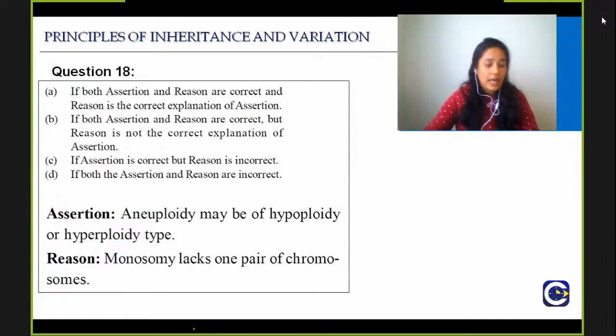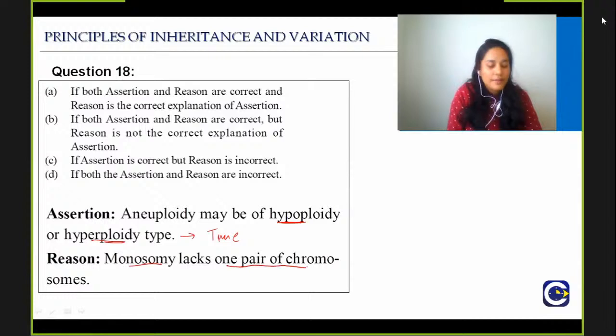I start getting the answer that both assertion and reason are correct, but the reason is not the correct explanation. Okay, so let's go again step by step. Good. I see this, not sure though, which is good. I like that. So aneuploidy may be of hypoploidy or hyperploidy. This is definitely true, because what is aneuploidy? We have seen it is monosomy, let's talk about the sex chromosome, Turner syndrome, and trisomy, which is Klinefelter syndrome. So hypoploidy is what? Turner syndrome. Hyperploidy is Klinefelter syndrome. So this is true.